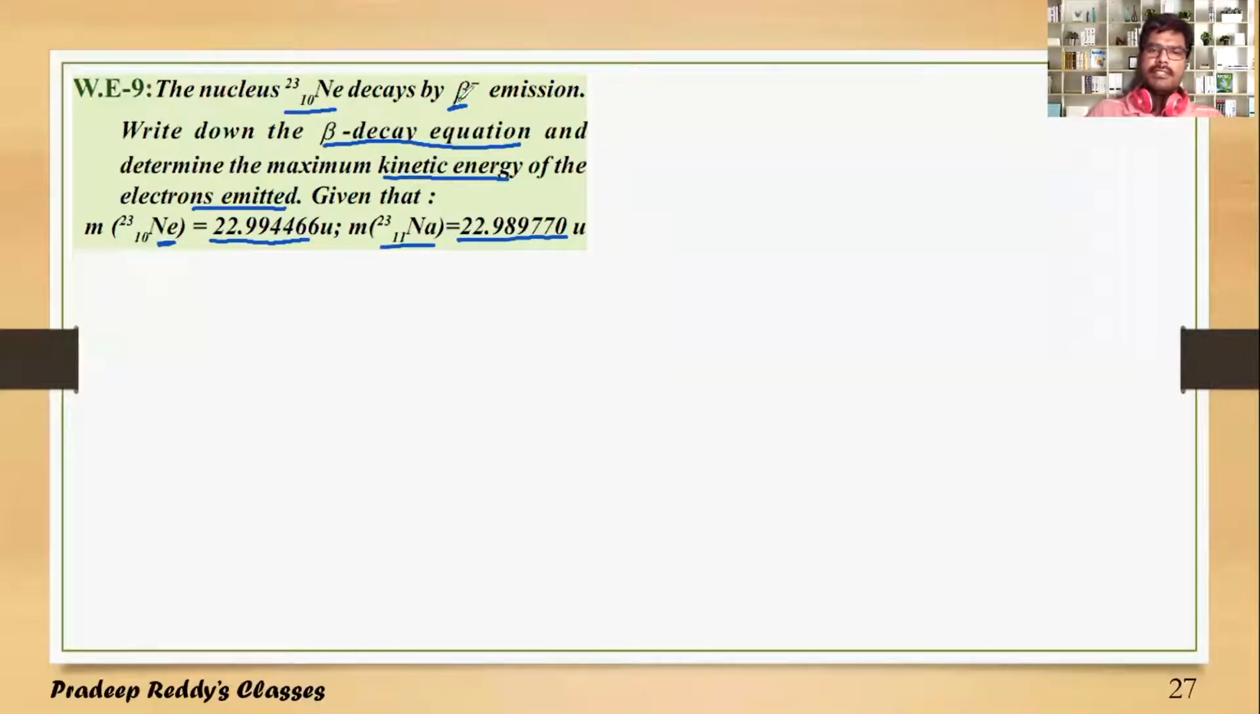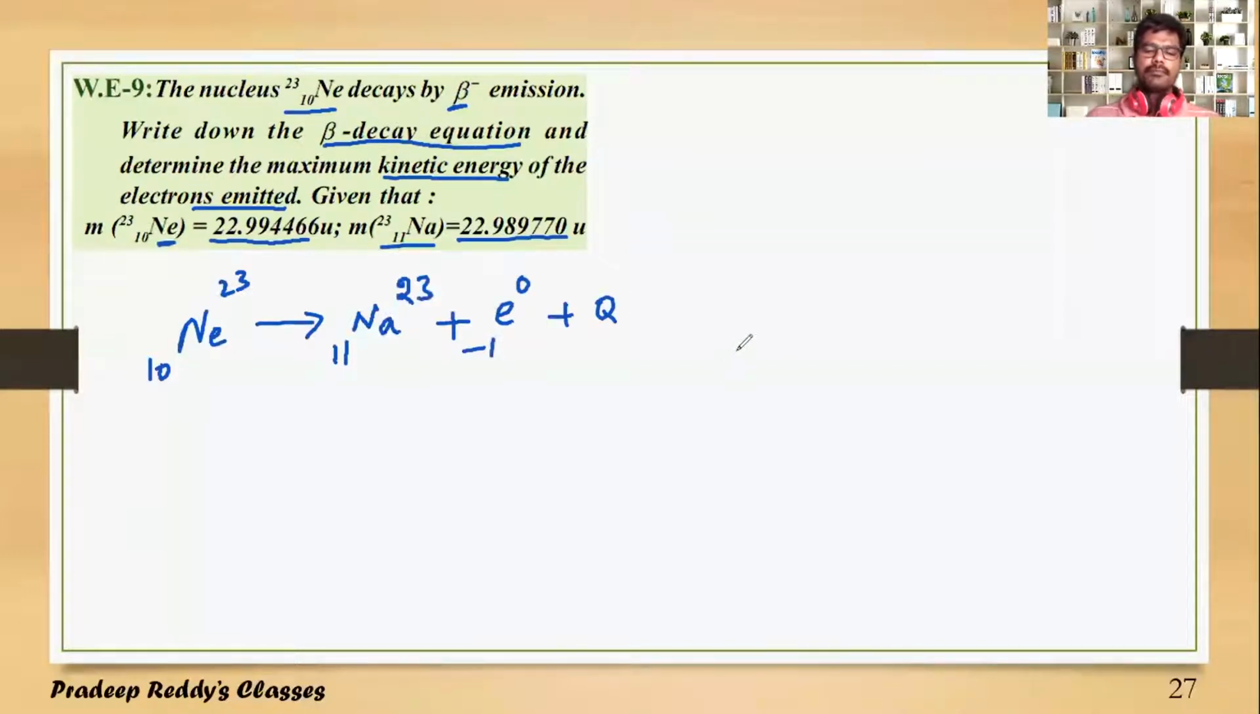As the nucleus is undergoing beta minus decay, atomic number increases by 1. So I can write it as Ne-10-23 undergoes decay and it gets converted to Na-11. Atomic number increases by 1 unit and mass number will remain the same, plus e-minus-1-0, plus some amount of energy Q.